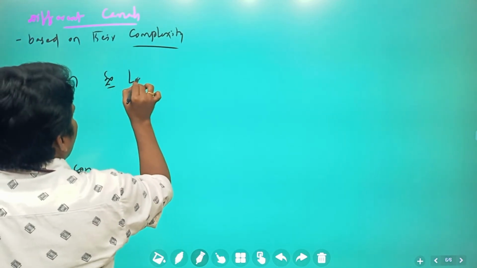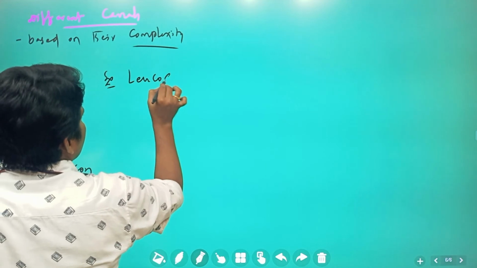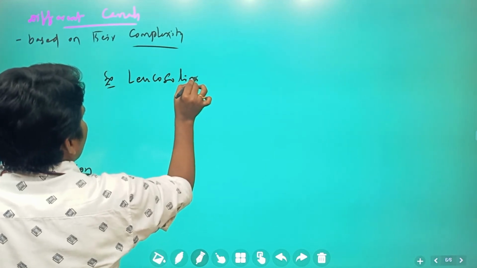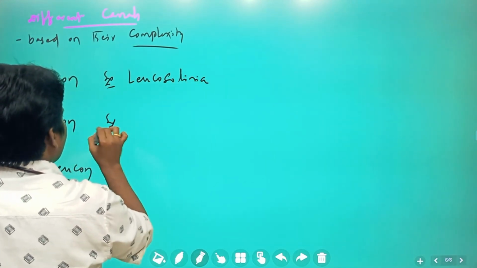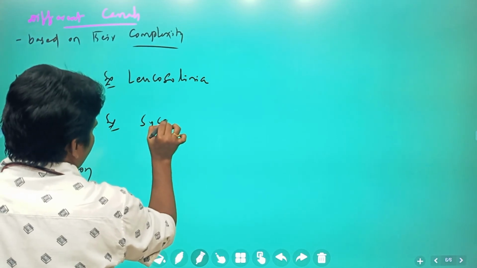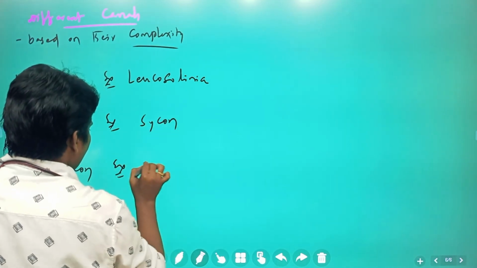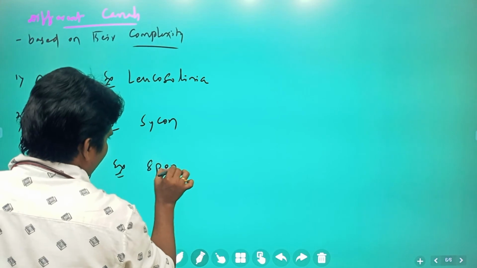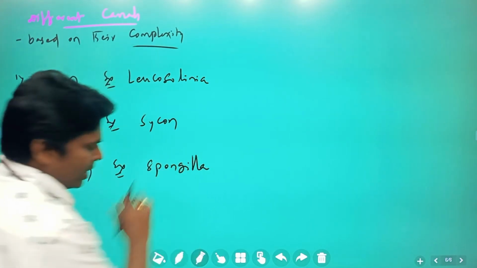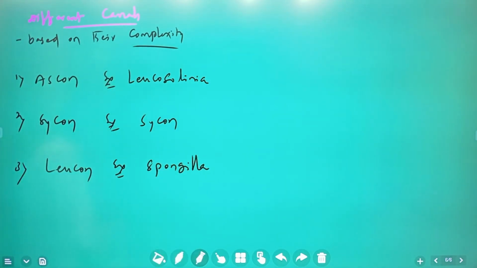Examples: for Ascan, the example is Leucosolenia. Next, Saikan, you can take the same example. Next, Leucan, the example is Spongilla. So these are the examples you can see.